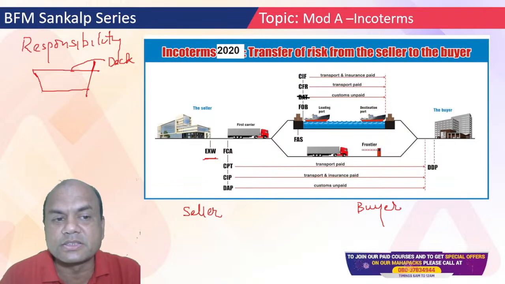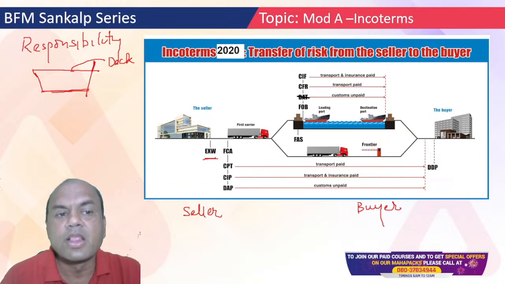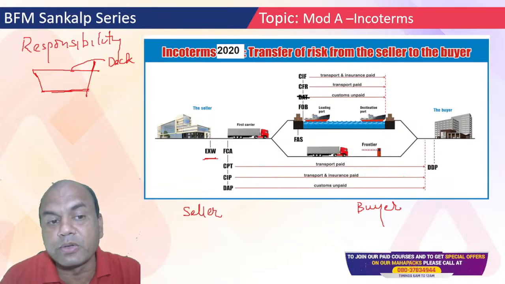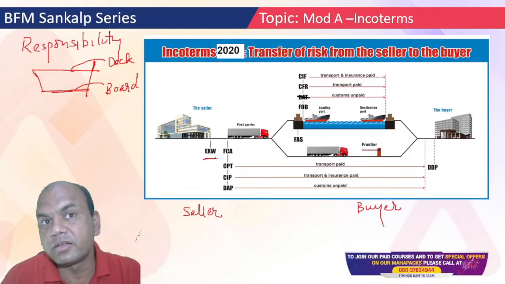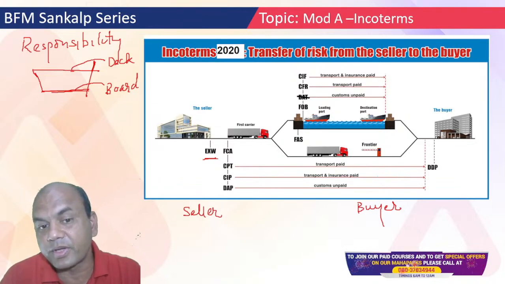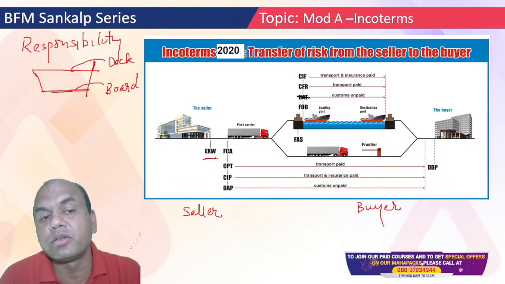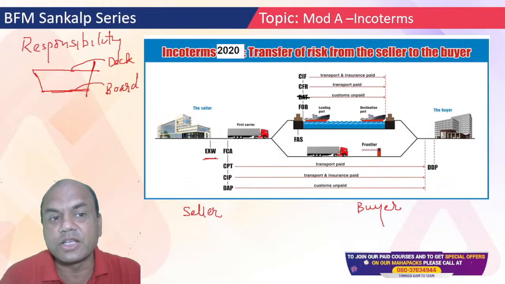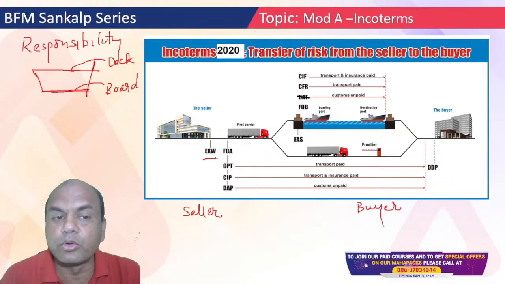And board means this lower part. Material or goods are always loaded in the ship below. Goods are always loaded on the board. They are never loaded on the deck. So on board means the goods are loaded on this lower part. Otherwise, what will happen if they are loaded above and people are below? They fall down on the people. Logic, isn't it? So that's why they are always loaded on the board below.